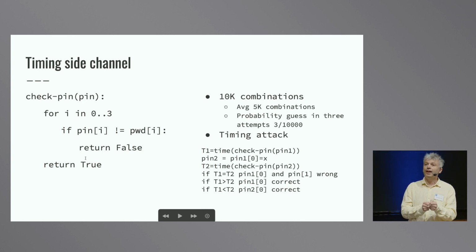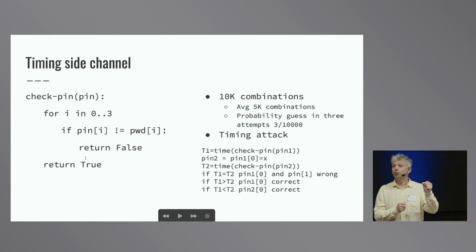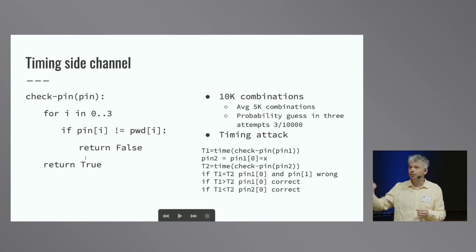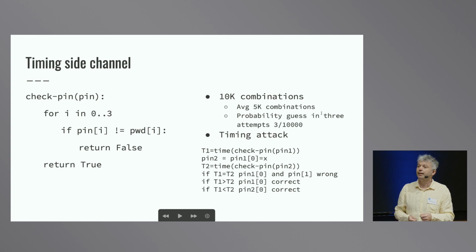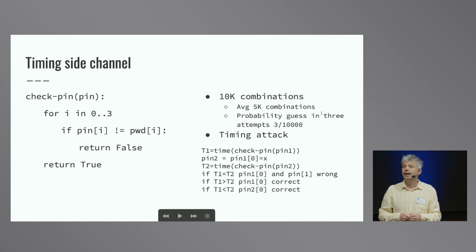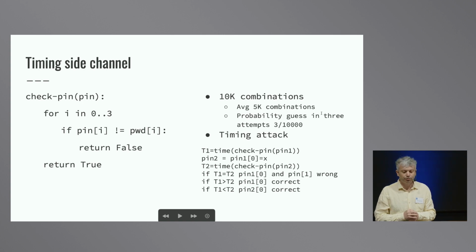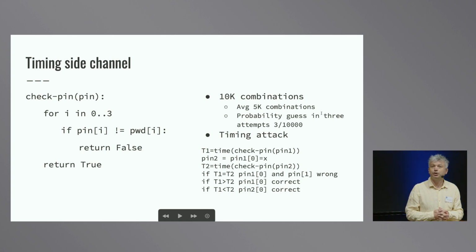If this code is fast, it means that the first digit was wrong. If this code runs for a longer amount of time, it means maybe that the second digit was wrong, and so on and so forth. So in this way, an attacker can reduce the complexity of a brute force attack by submitting a random PIN and measuring the execution time of the ATM, using this to learn which digit was wrong.